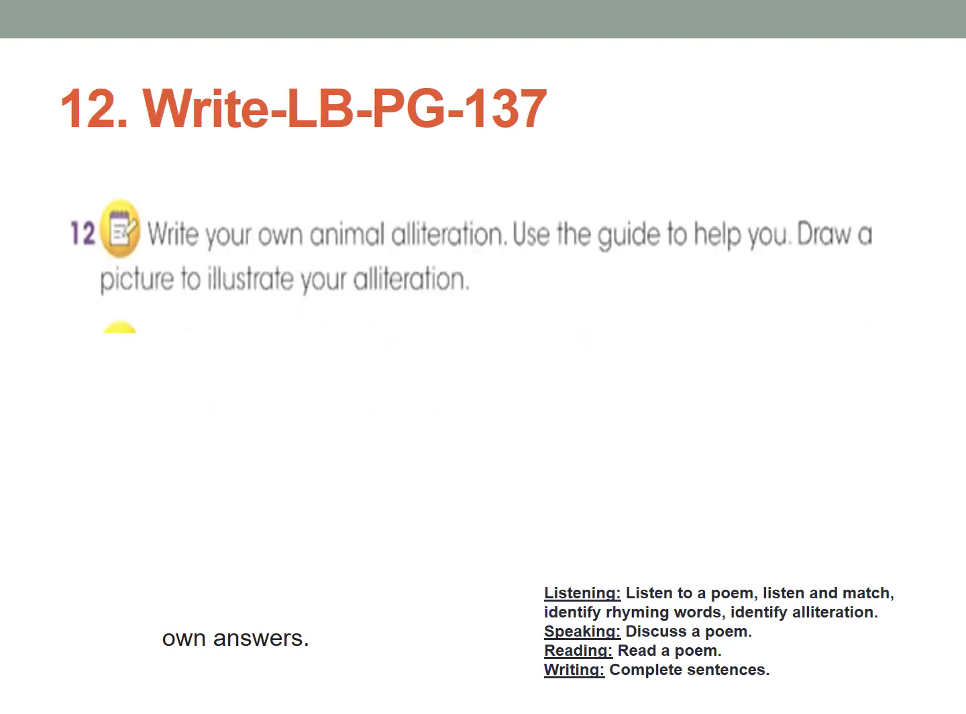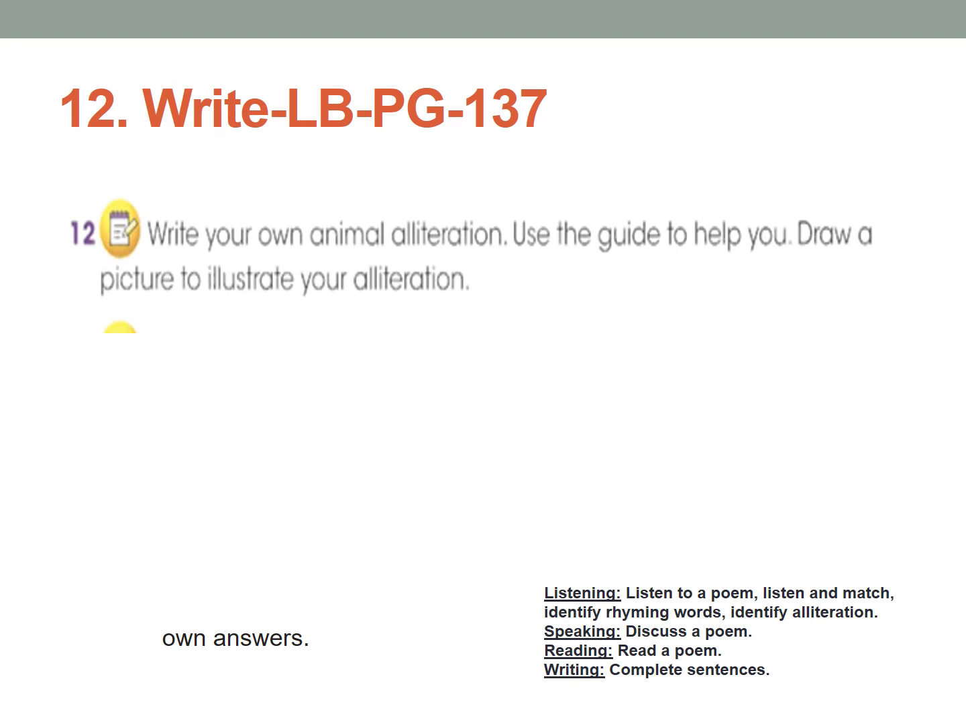Now activity 12, learner's book page number 137. Write your own animal illustration. Use the guide to help you and draw a picture to illustrate it. I think it's the same thing. Write your own animal, write down what he's doing, like what we did in the activity. If you go to activity 9, you can see how they have described the animals, what they're doing, like the cheetah and the lion. So you need to make your own like this.